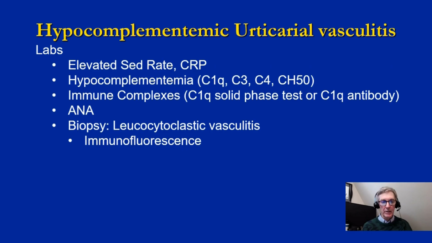The biopsy, as one would expect, shows leukocytoclastic vasculitis, and again, immunofluorescence studies show deposition of immunoglobulins. One also sees swelling of the endothelial cells, red cell extravasation, fragmentation of the leukocytes, and fibrin in and around the vessels.